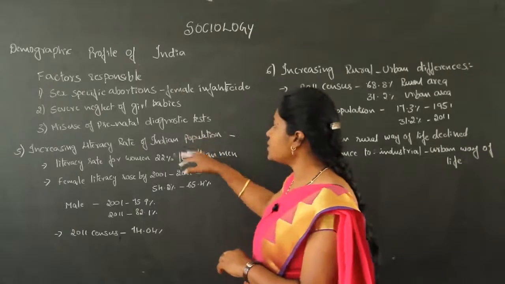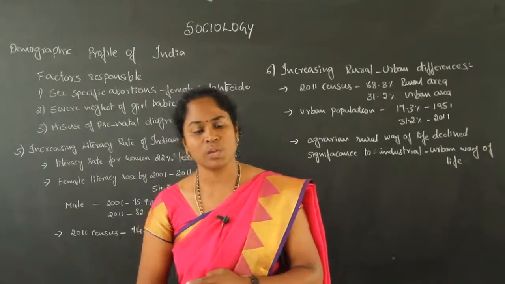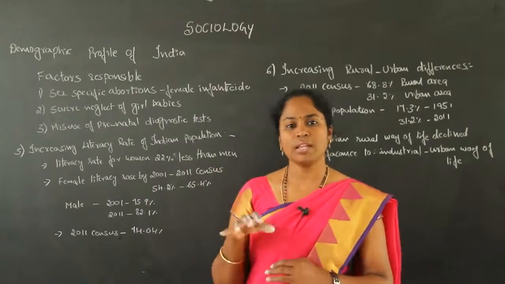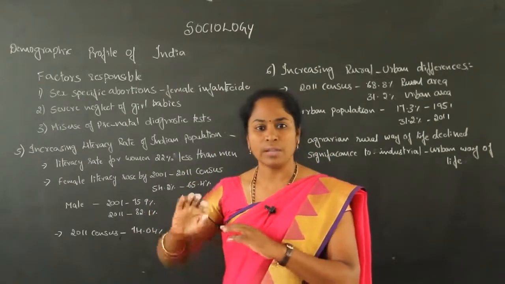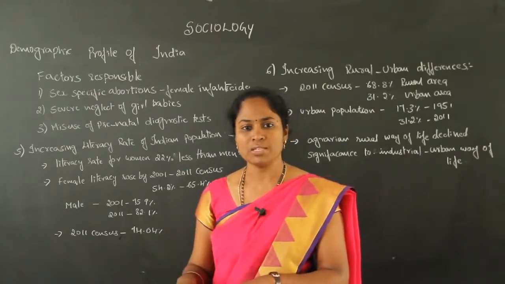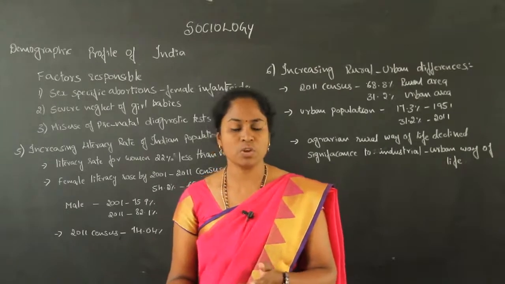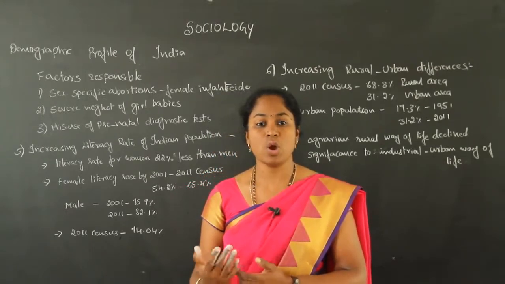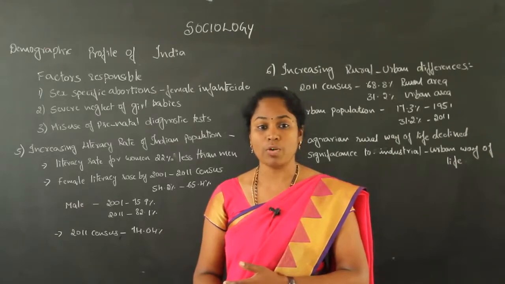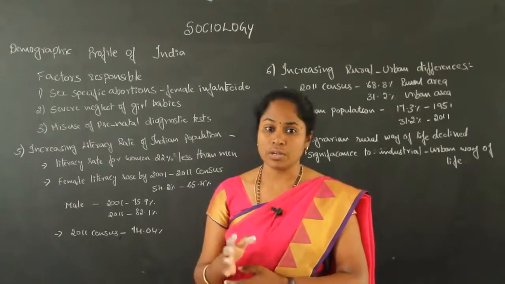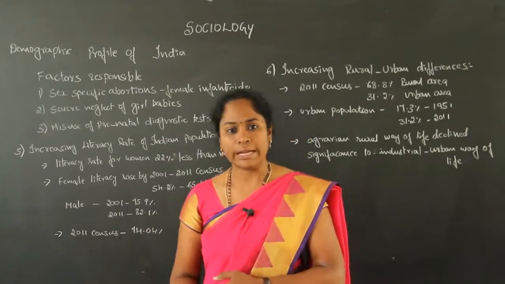The second one is severe neglect of girl babies. In some families they neglect the girl children, especially the infants, and that can lead to deaths. Sometimes because of illness, if they are not treated properly, and also because of malnutrition, if they are not given proper food, it will lead to death.